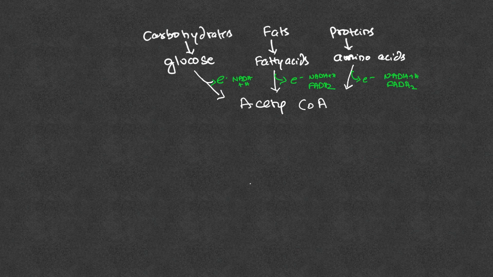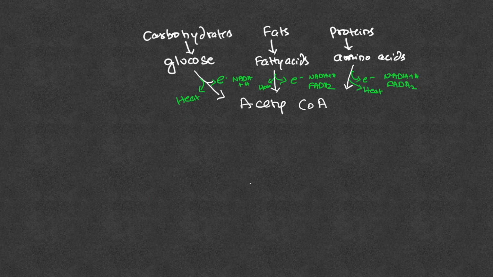So apart from releasing electrons, because it's an oxidation, loss of electron is going on. During this process heat can also be released. Not all energy is getting into NADH plus H plus. Some of the energy can be released as heat. So whenever metabolic reactions are going on, there will be release of some heat, and that heat can maintain our body temperature.